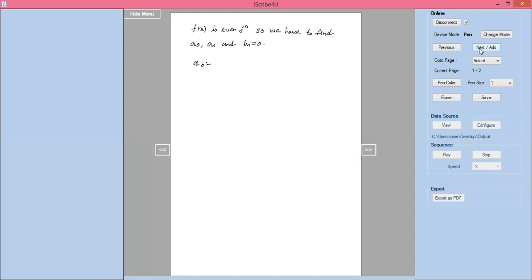Before writing a naught, I will write f of x equals a naught by 2 plus summation of n equals 1 to infinity an into cos n pi x by L plus summation of n equals 1 to infinity bn into sine n pi x by L. What is the value of L? Here we know that the value of L is nothing but 1.